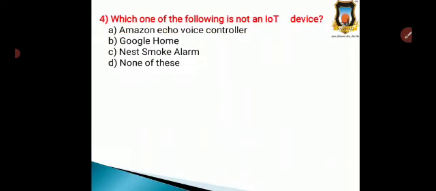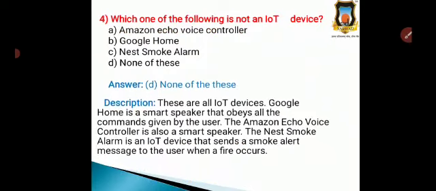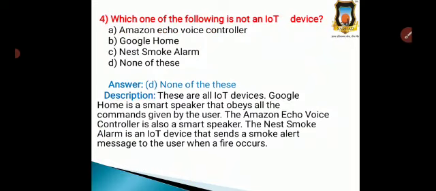Question number 4. Which one of the following is not an IoT device? Option A, Amazon Echo voice controller, option B, Google Home, option C, Nest smoke alarm, and option D, none of these. So, the correct option is option D, none of these. Why? Because all of these are IoT devices.